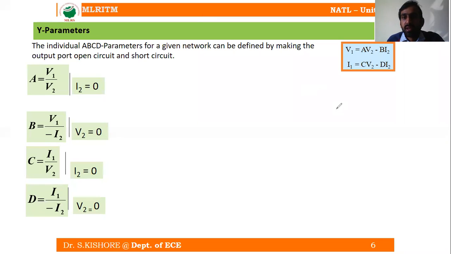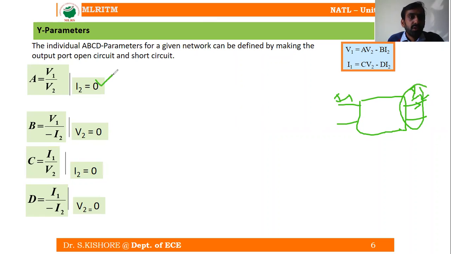Considering again the two-port network convention, this is the input port and this is the output port. Here this is I2 and this is I1. If we consider the output port as open circuit, that means I2 is going to be equal to 0. From the governing equations, if I2 is equal to 0, we can write V1 is equal to AV2, and here this term becomes 0.